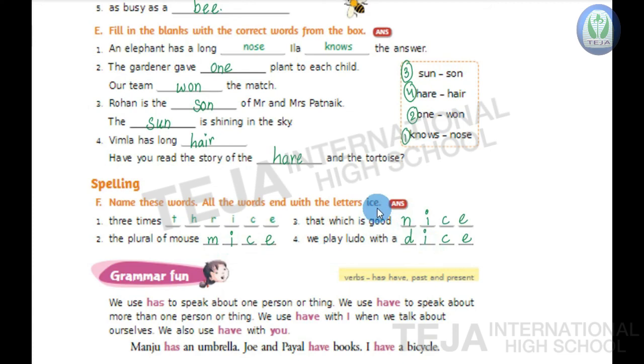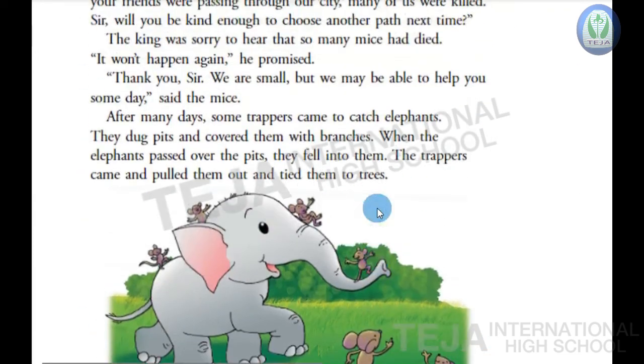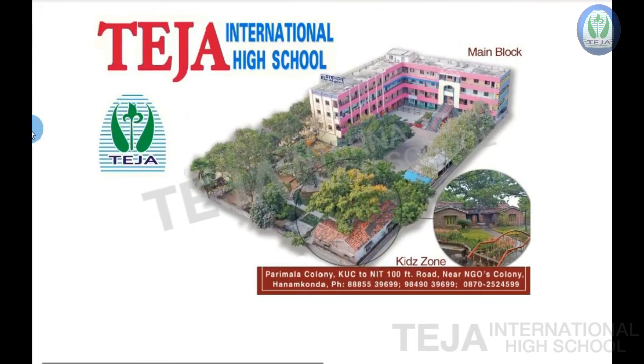Okay, children? Now with this, we'll close today's session. Coming to today's homework. Learn and write play with words and spellings in your textbook. Learn and write lesson 6, The Elephants and the Mice. Bit D, E, F in your textbook. Okay, children?